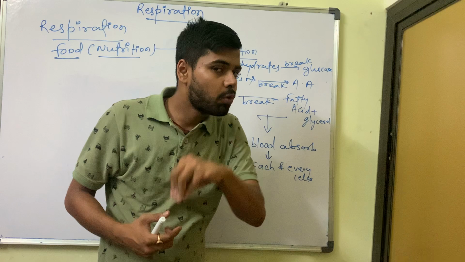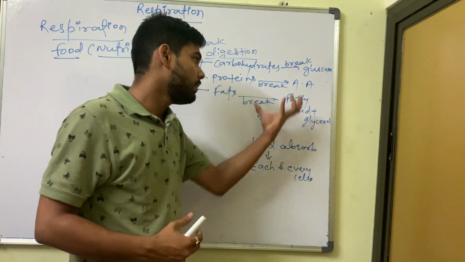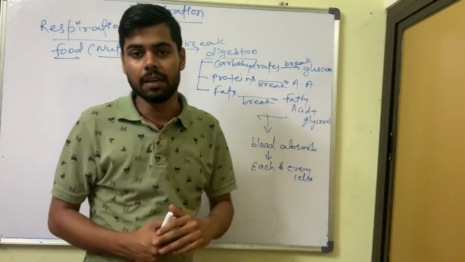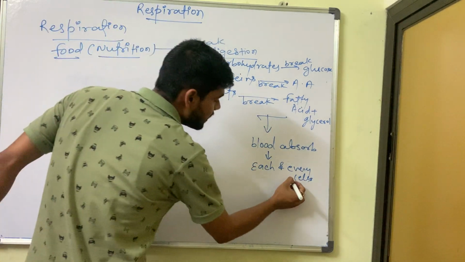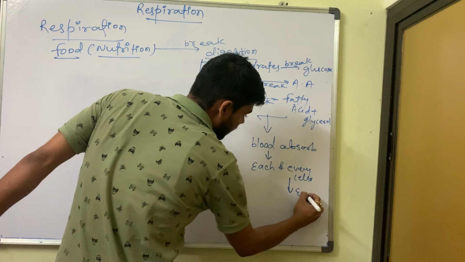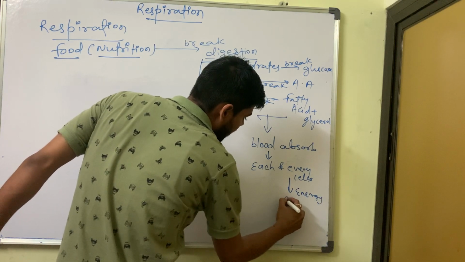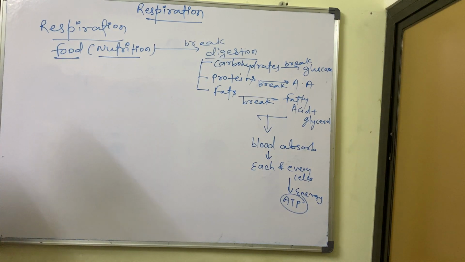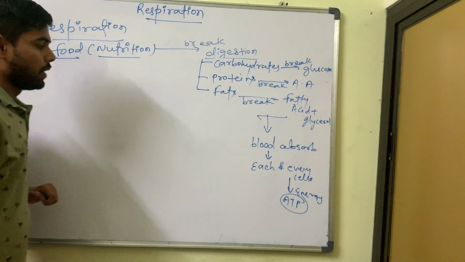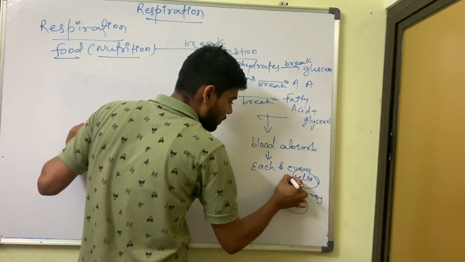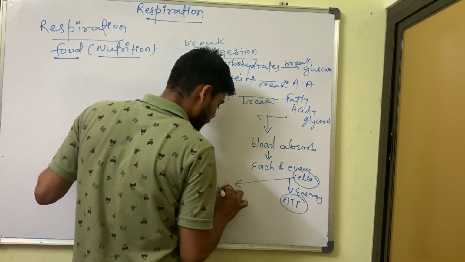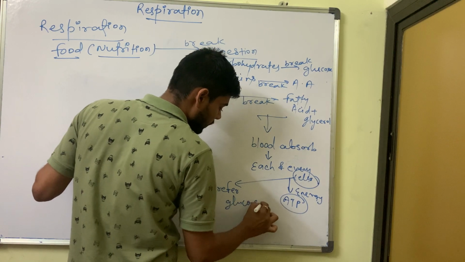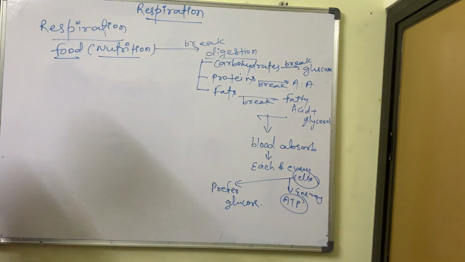So each cell requires energy. This blood will absorb all these elements, and then each and every cell will get them. And we know that cells need energy, in the form of ATP. Cells need energy in the form of ATP. So next point, what do our cells basically prefer? They prefer glucose. Our cells basically prefer glucose.